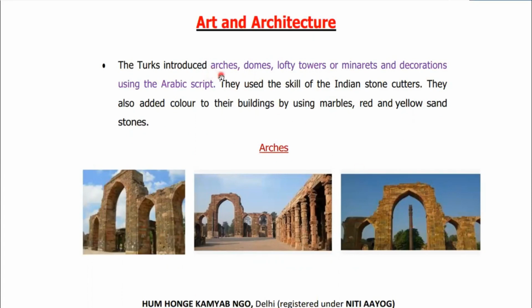So they introduced arches, domes, and lofty towers like minarets, like we are having the Qutub Minar, right? And decorations using the Arabic script. If you go to any Islamic architecture, for example, the Red Fort or the Jama Masjid or maybe the Qutub Minar, there you would find some Arabic lines written on the walls, right? They used the skill of the Indian stone cutters. They also added color to their buildings by using marbles, red and yellow sandstones, and so on. So these are the beautiful pictures of various arches.